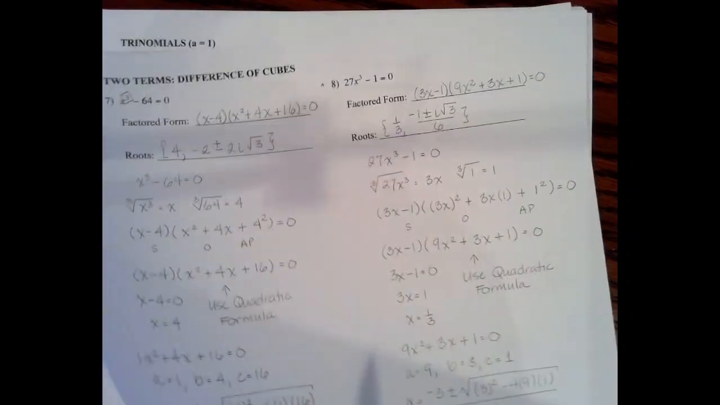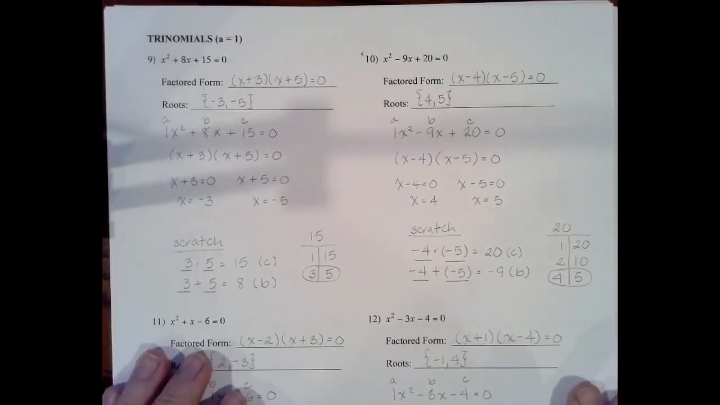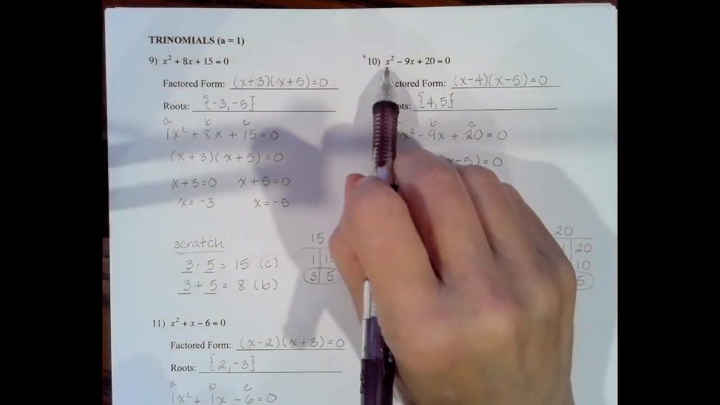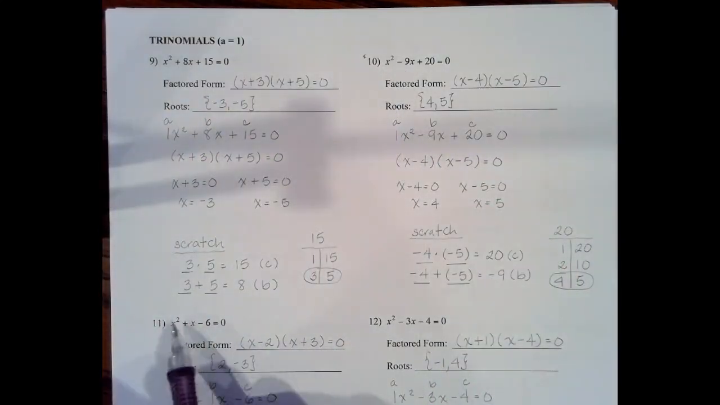Moving on to the next problem. Okay, so these are trinomials where a equals 1. And when I say that, what I mean is, remember ax squared plus bx plus c, the number in front of x squared is a 1. So there, you don't see any number there. So know that it's a 1.